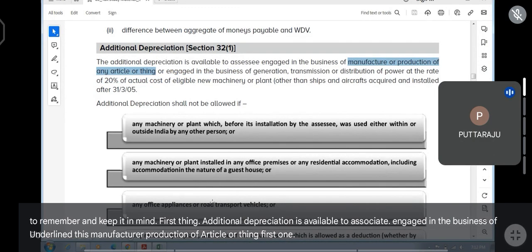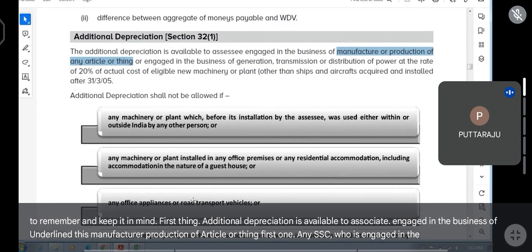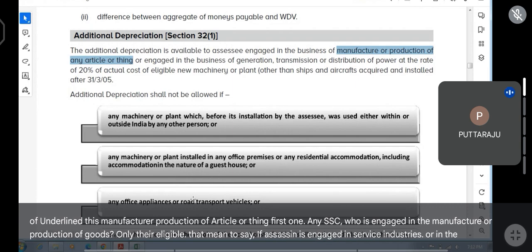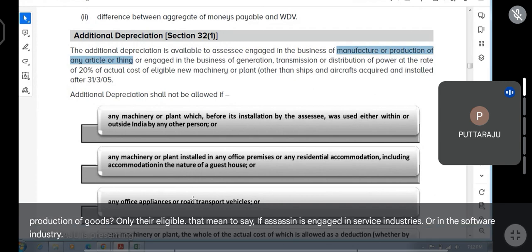Any associate engaged in the manufacture or production of goods, only they are eligible. That means if an associate is engaged in service industries or in the software industry, they are not eligible for additional depreciation.